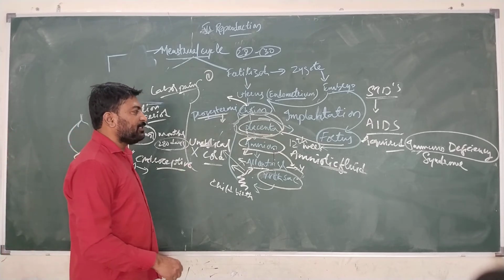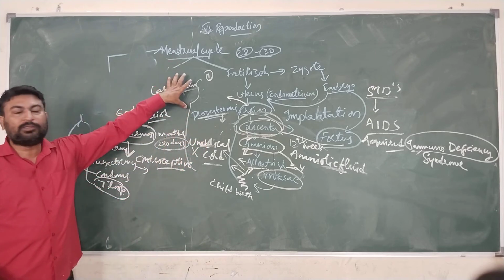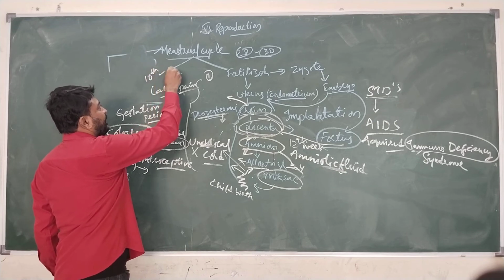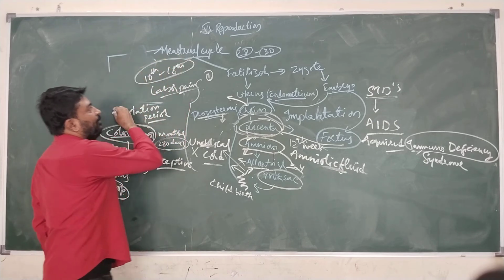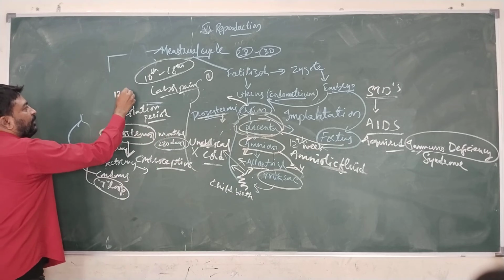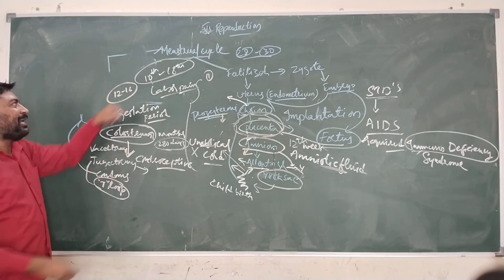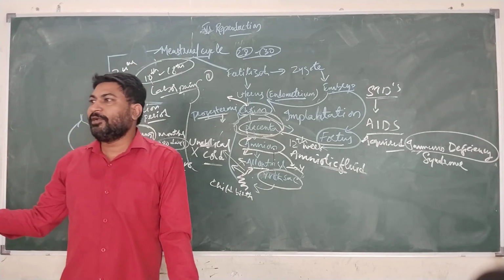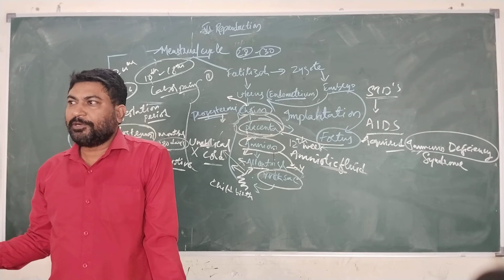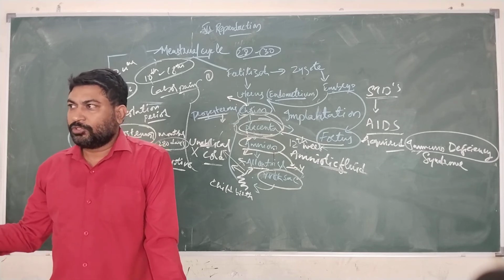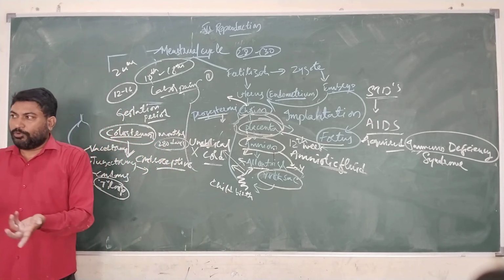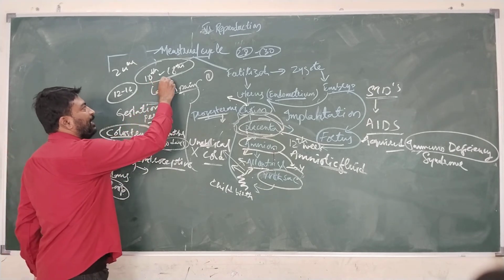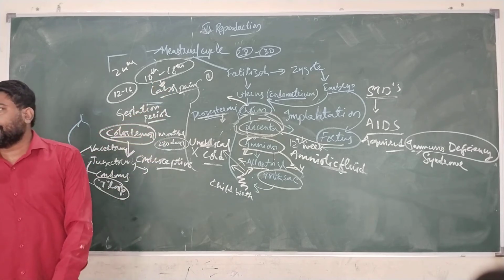Generally these contraceptive methods cannot be adopted during the entire menstrual cycle, but they can be adopted between the 10th day and 18th day, because we don't know when the ovum will be produced. It will be produced between the 12th and 16th days. As I told you, its lifespan is 24 hours. If it is released on the 16th day, then it will be present in the female reproductive system until about the 17th day. If it is released on the 11th day, we don't know. So we have to adopt these contraceptive methods between the 10th and 18th days to avoid pregnancy during the menstrual cycle.